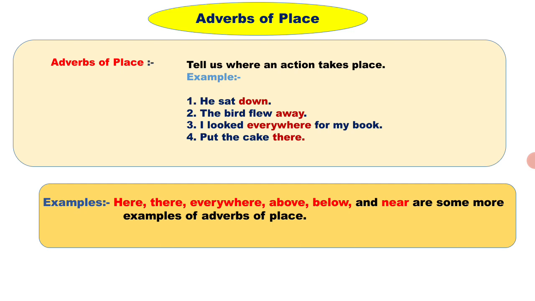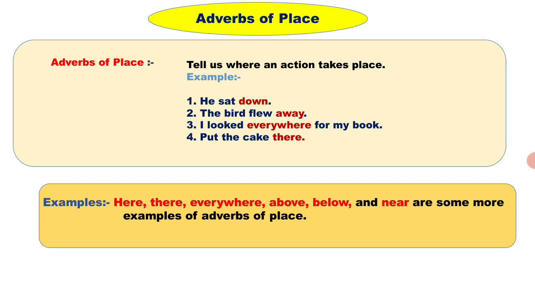Now we will see the fourth type of adverb, that is adverbs of place. It tells us where an action takes place. For example, he sat down. Where did he sit? He sat down. It shows the direction. So down becomes an adverb of place.